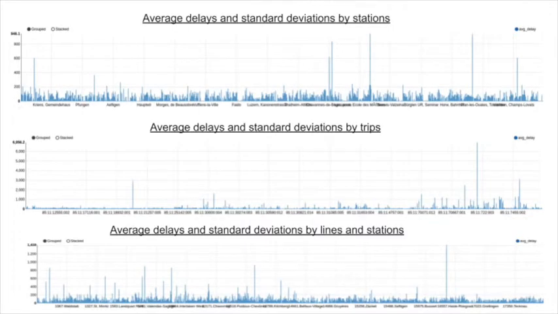Let us talk now a bit more about our implementation. We will first explain our preprocessing choices and early issues encountered. In order to compute mean and standard deviation of lateness, the first question to arise was with respect to which criterion the computation had to be done. Plotting the accumulated lateness per the different possibilities, we observed that stop and trip ID criteria would be relevant ones.